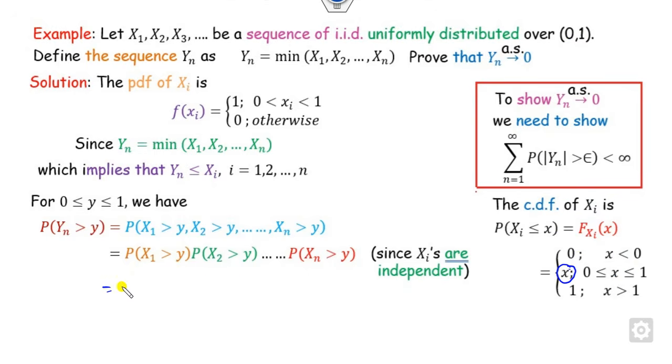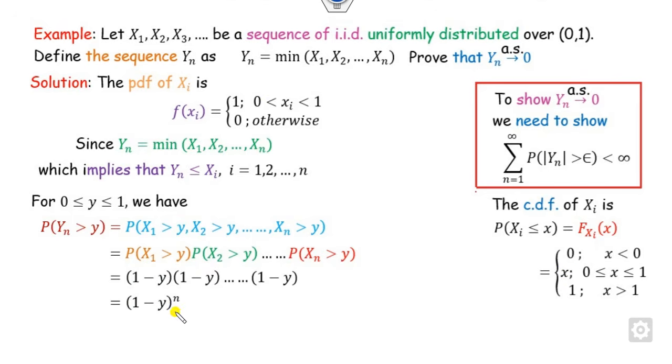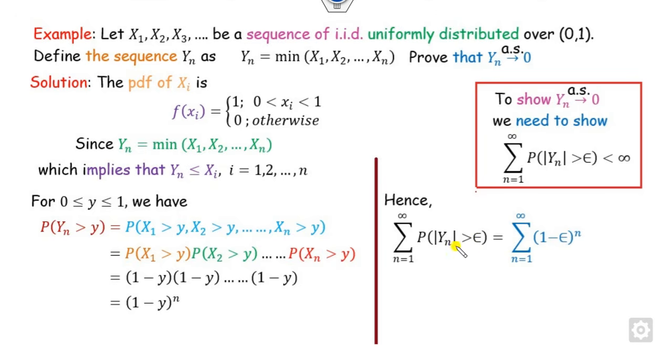So you can substitute here. This is nothing but 1 minus the CDF, which is y, so this is again 1 minus y, and so on. Once you substitute here, you will get this quantity. Now we can start from this value. So I can replace y with epsilon.